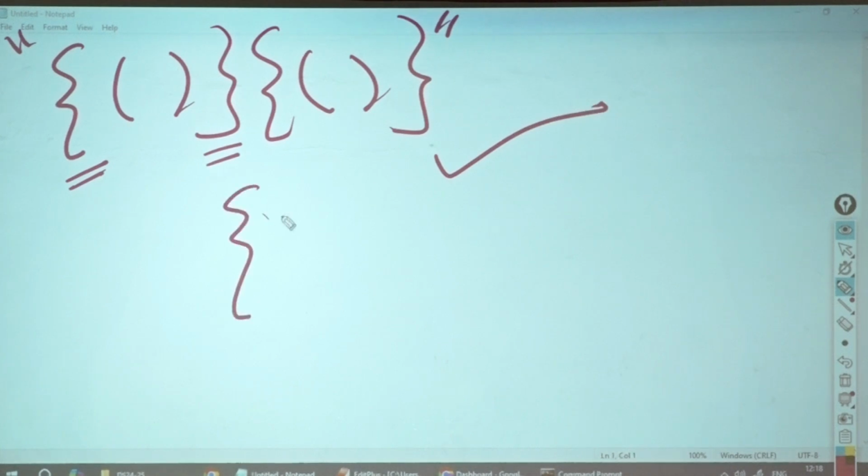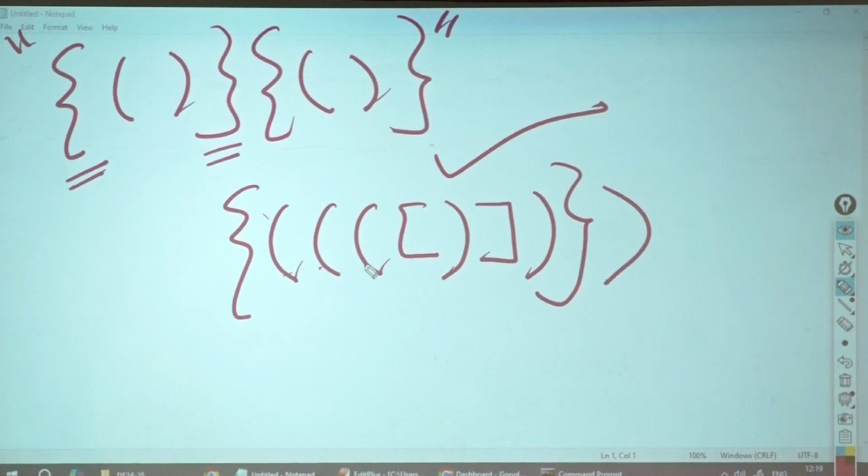Tell me about this. One, two, three. 1, 2, 3. 1, 1, 1, 1. This is valid or invalid? Invalid. Why? Order is not correct. Clear? How the order should look like?